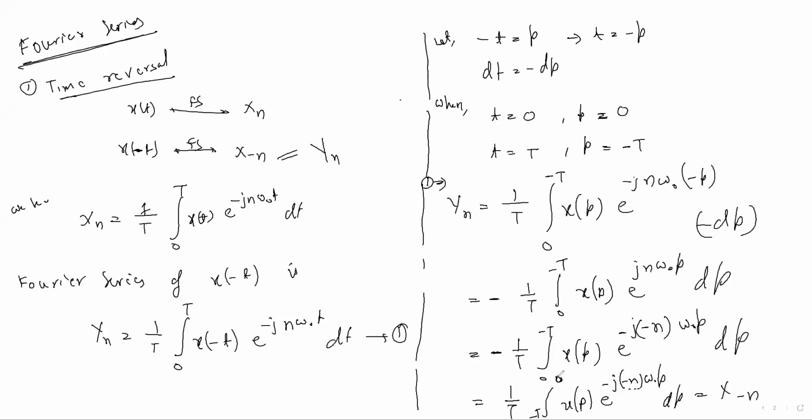Another thing, if you see the limit, the limit is minus T to 0. It's nothing but one period only. If 0 to T you can assume as one period, like that minus T to 0 also represents one period. So this is the procedure where you can solve the time reversal property for the Fourier series. And a similar procedure you can use to solve the time reversal for the Fourier transform. Understand? Is it clear? Or any doubt? Understood, sir. Okay, please take the note.